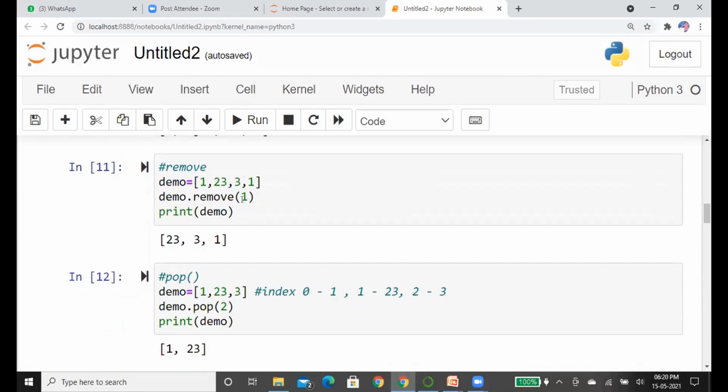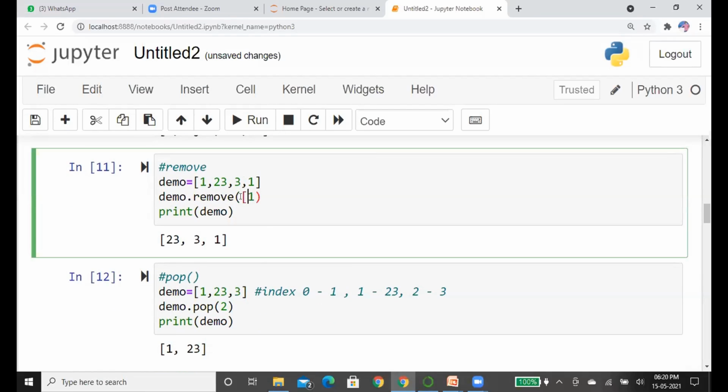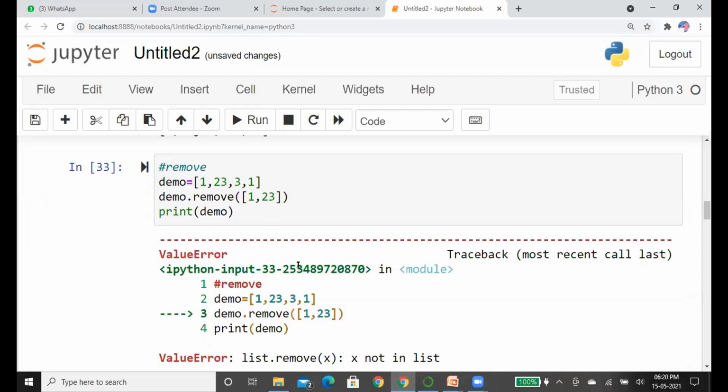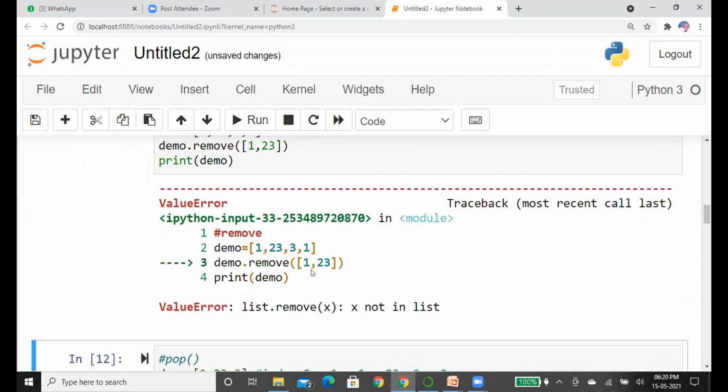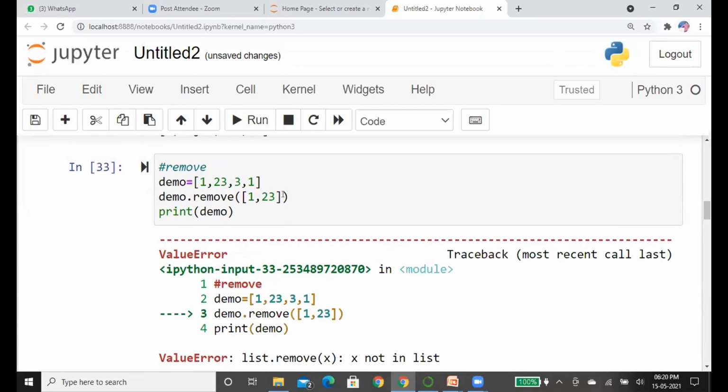Using the remove method, you cannot. I will try that to show you. See here, we got an error. Remove does not take two values. It takes only a single value.